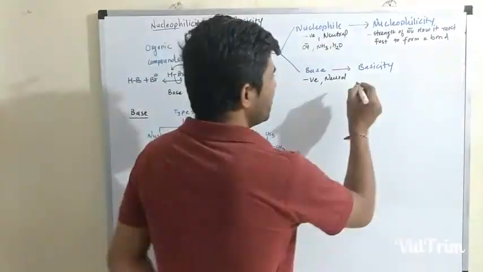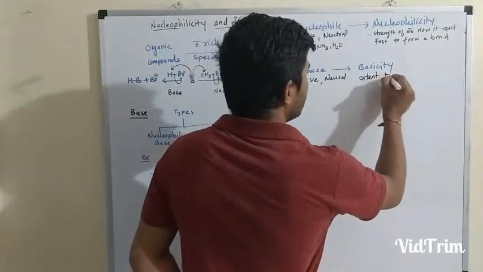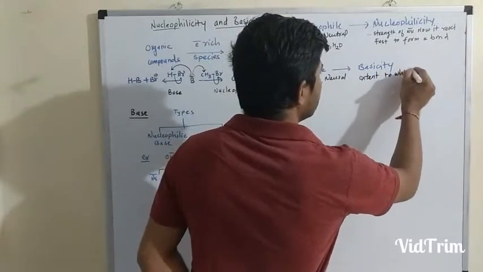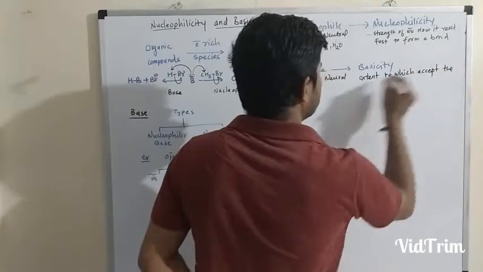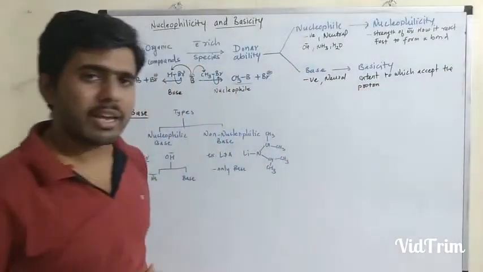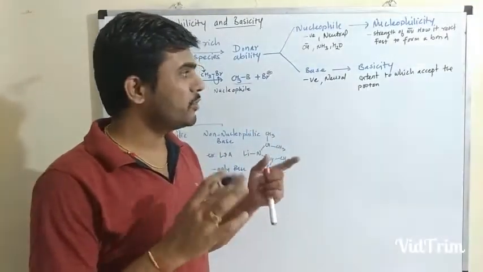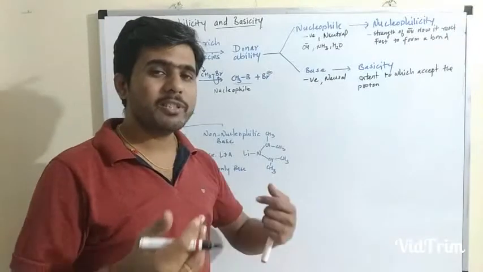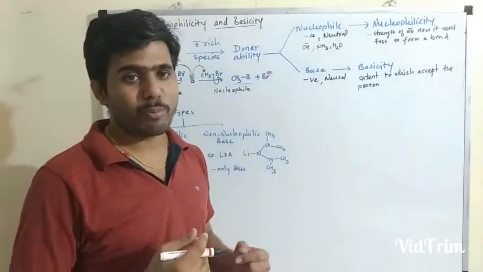Similarly, basicity is the extent to which a species accepts protons. A species which has more electron density can accept a greater number of protons.